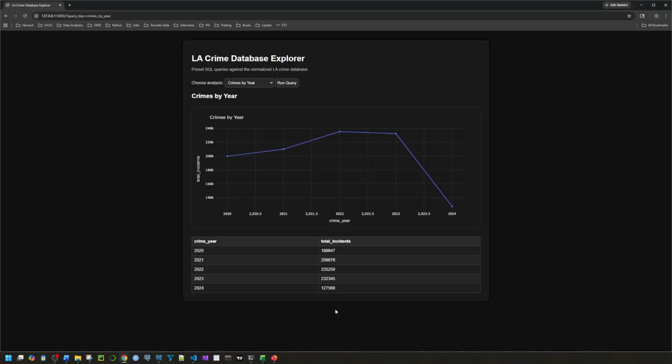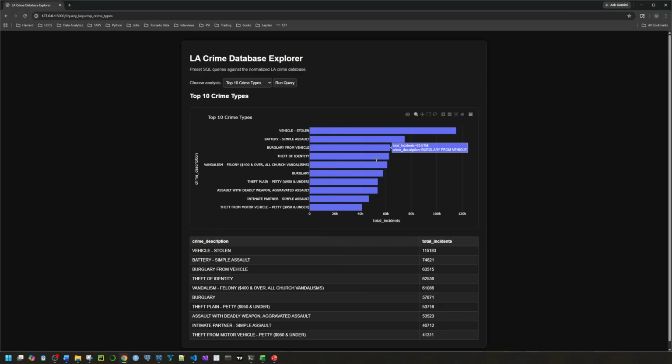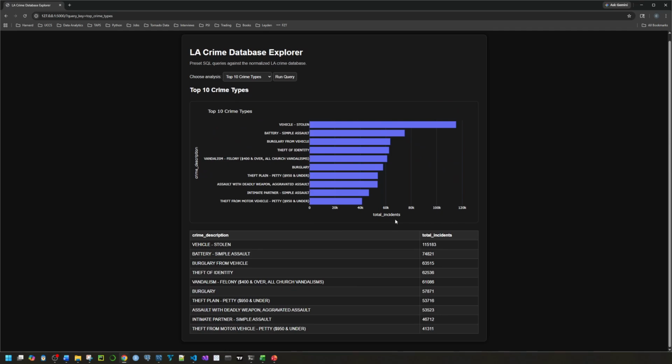Some of the queries have visualizations. So this is crimes by year, the data that we were just looking at. So not only are you given the table version, but now you can see it in a plot. And again, the chart types are all hard-coded. It's very lightweight. I didn't want to make the app the focus of the project. Most of my energy was spent on figuring out the database and how to set up the tables. I just wanted to link it to something and add some visualizations and interactivity.